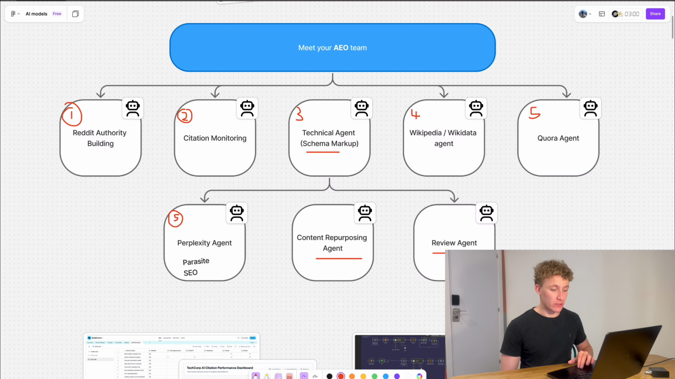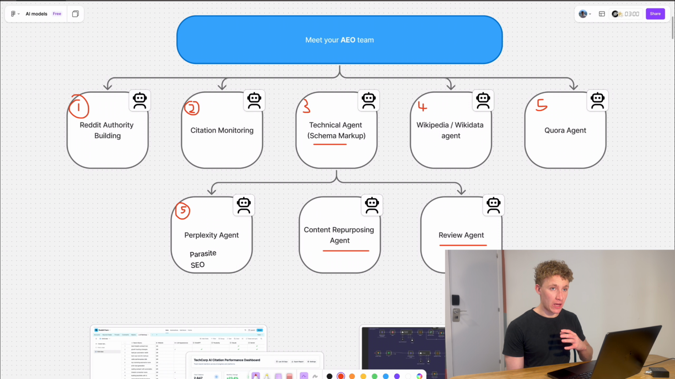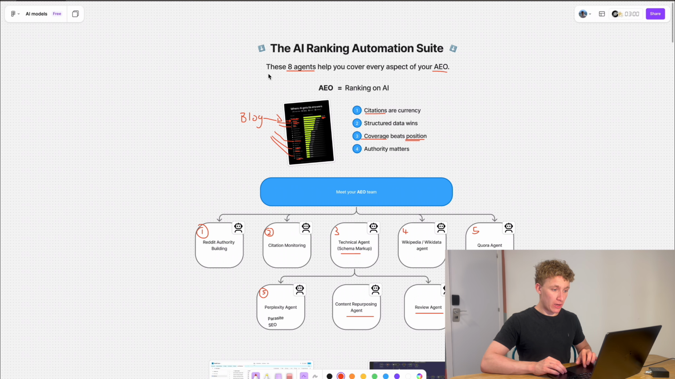And then the review agent. What this is going to do is essentially have a look at which reviews you're getting online, because this is super important as well. If you have reviews on Trustpilot, on G2, the more places you can have reviews, the more authority you build online, the more likely you are to be cited by large language models.